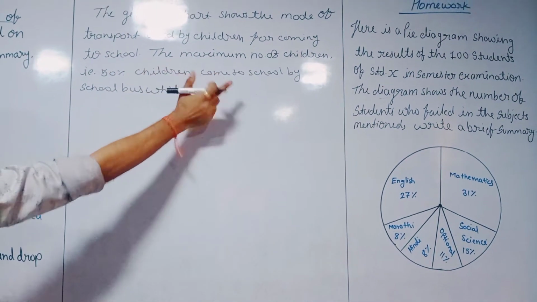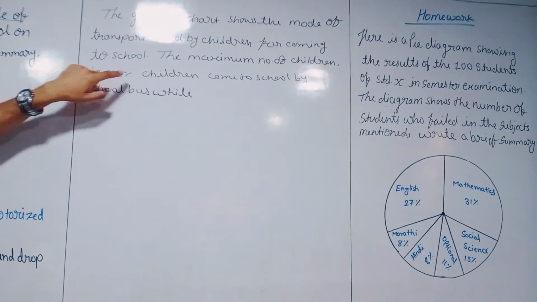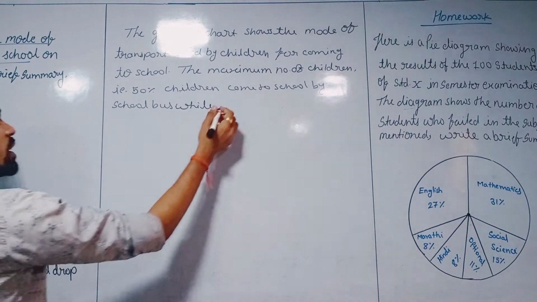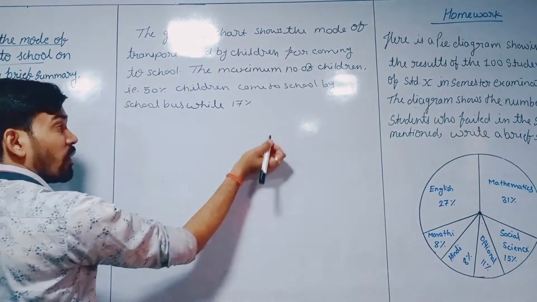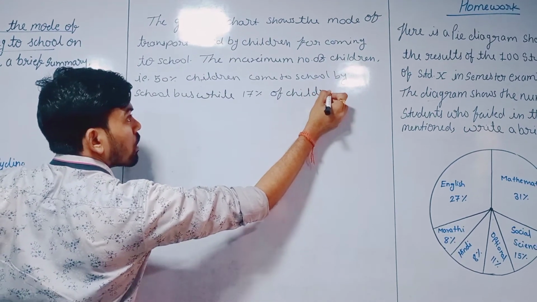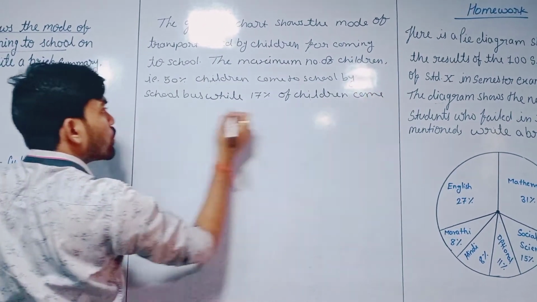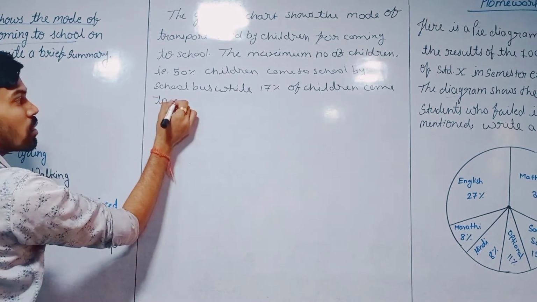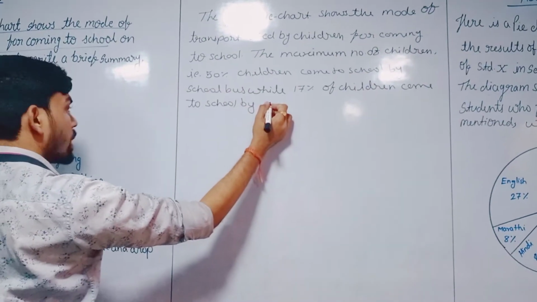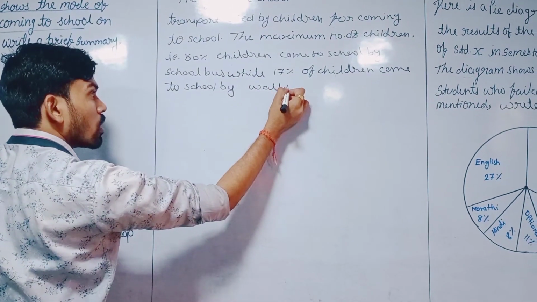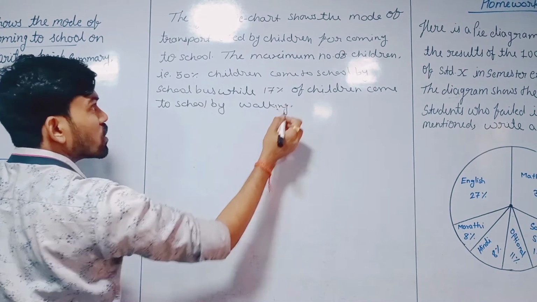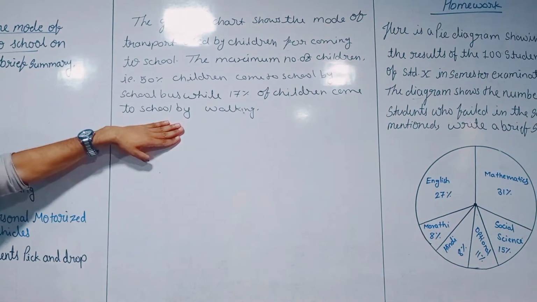The maximum number of children, that is 50% of children, come to school by school bus, while 17% of children come to school by walking. So this way we finish the two statements.